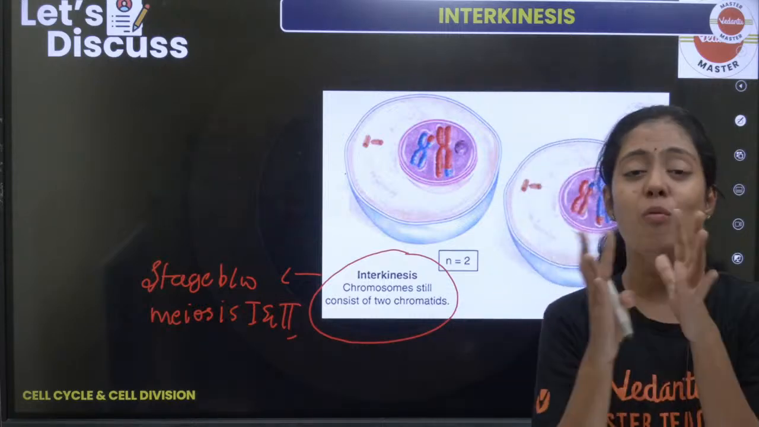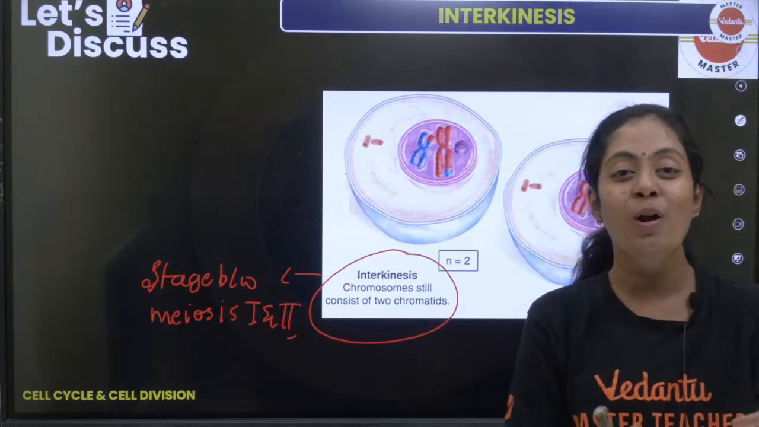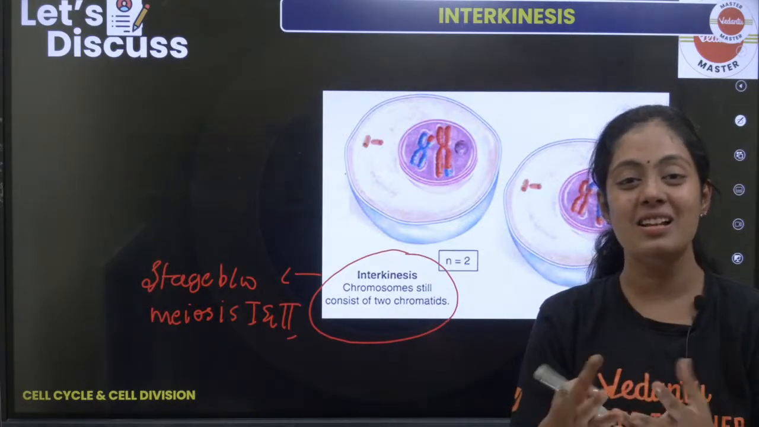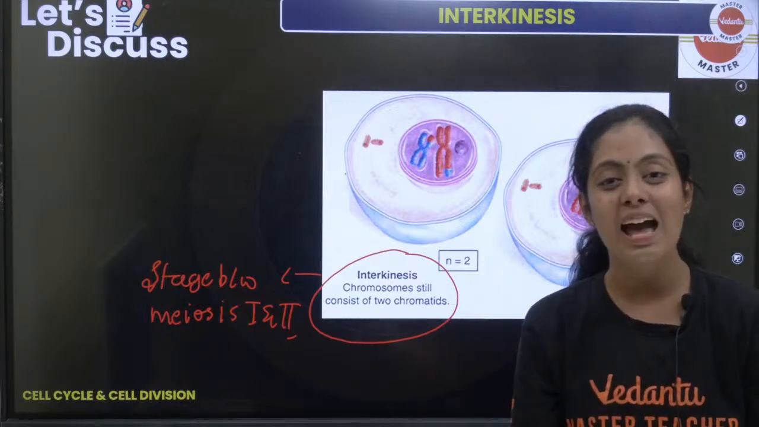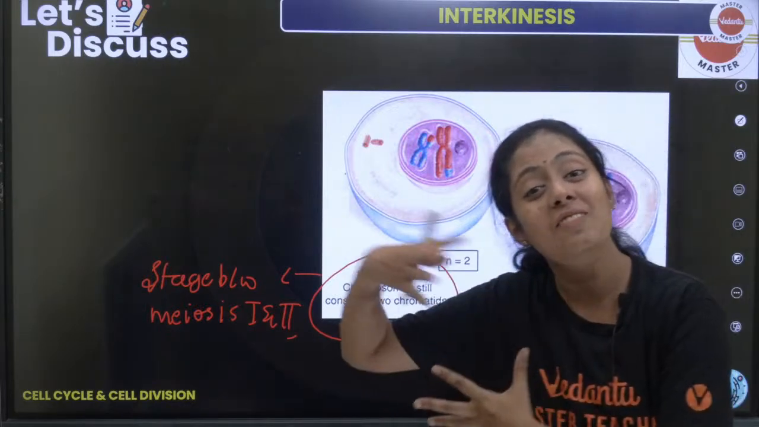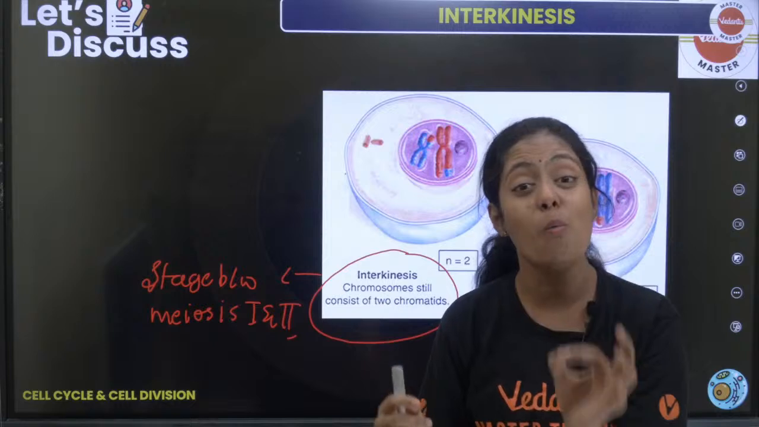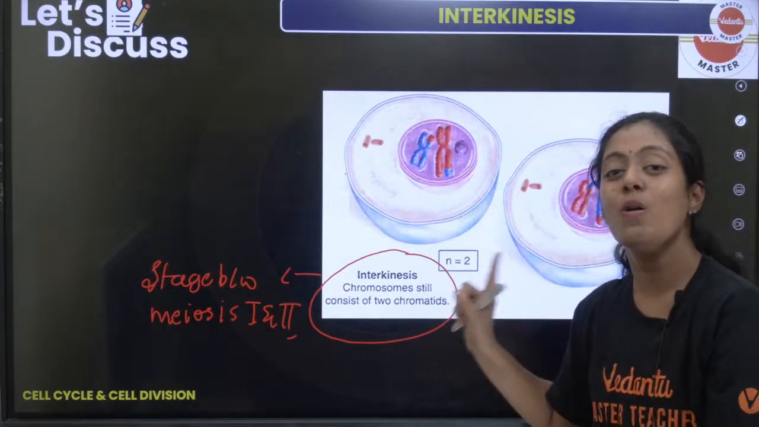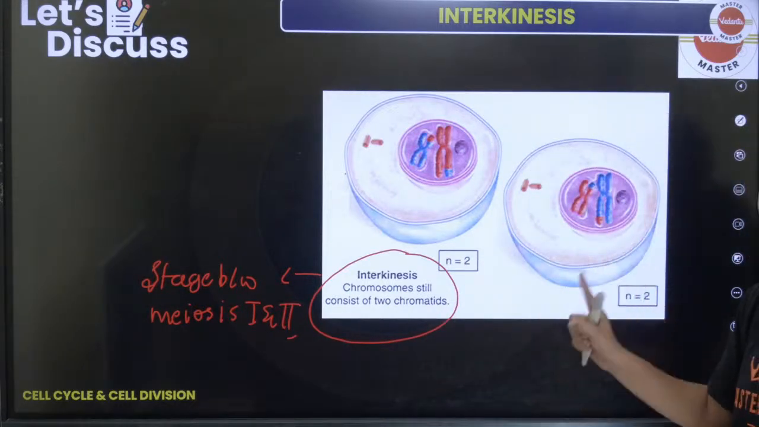யோசிச்சு பாருங்க பசங்களா, அவ்வளோ கஷ்டப்பட்டு diploid-ஐ haploid ஆக்கியிருக்கோம். திருப்பி இங்க cell divide ஆச்சுன்னா, nucleus divide ஆச்சுன்னா what will happen பசங்களா? There will be again it will restore into diploidy. To avoid diploidy, there is no any kind of S phase that is happening here.